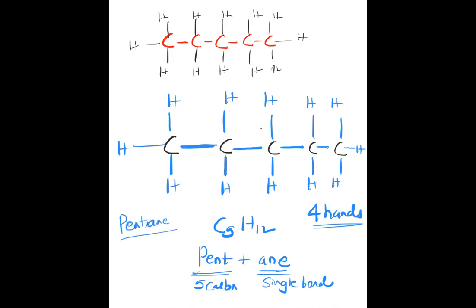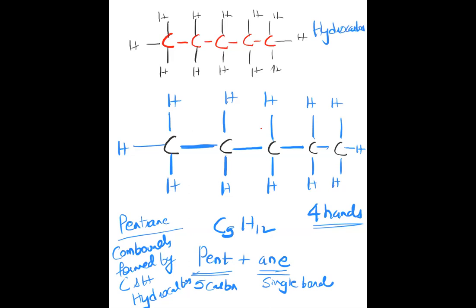The compounds formed by carbon and hydrogen are called hydrocarbons. They are organic compounds, obviously, a class of organic compounds, but their name is hydrocarbons.